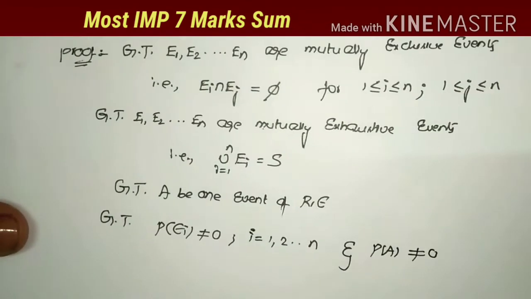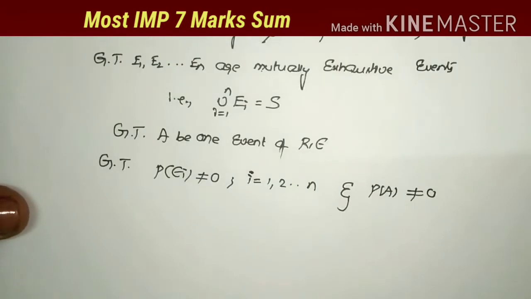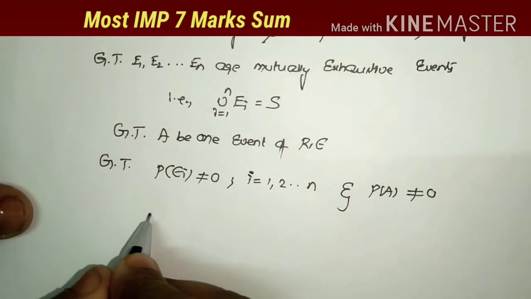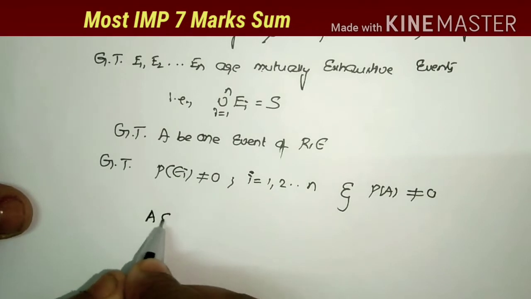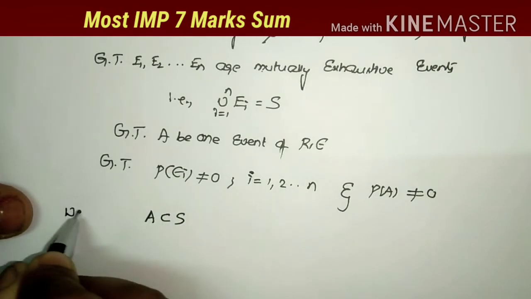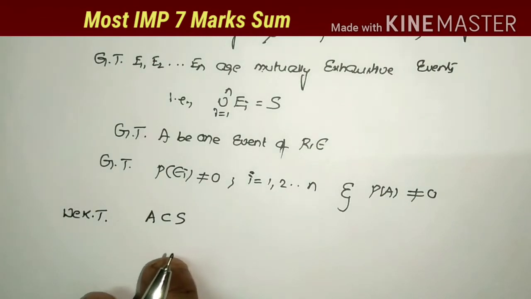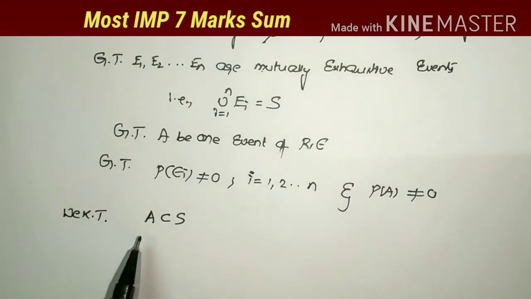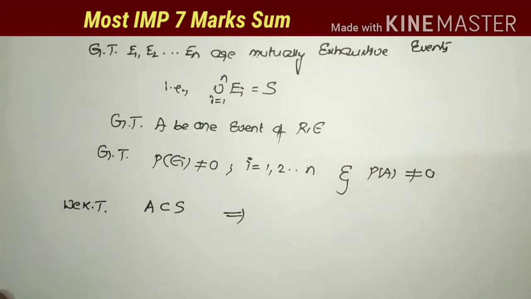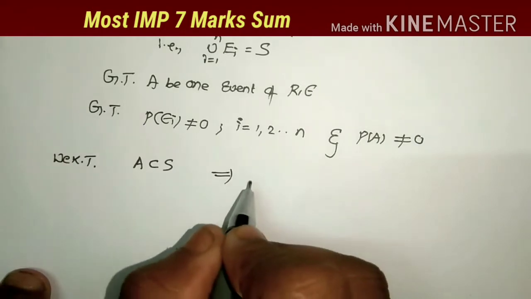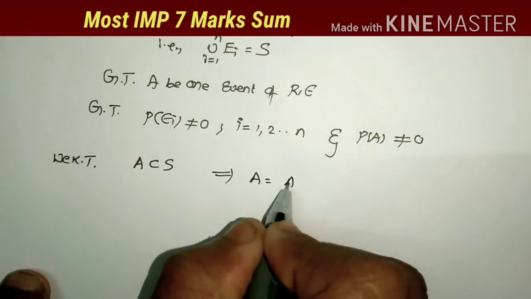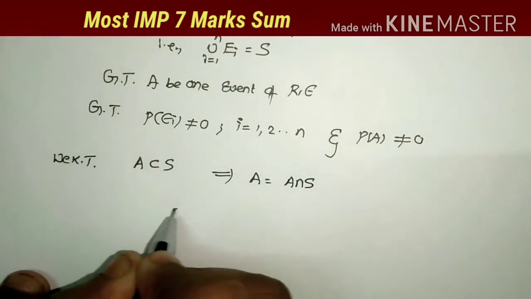Now we have to show this result. First I take that since S is the sample space, A is a subset of S. We know that S is the sample space of the random experiment. What is the relation between the sample space and the event? Always the event is a subset of the sample space, which implies A is a subset of S. A is a subset of S means A is equal to A intersection S.